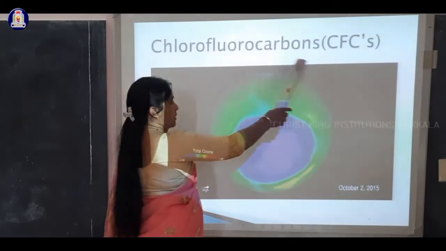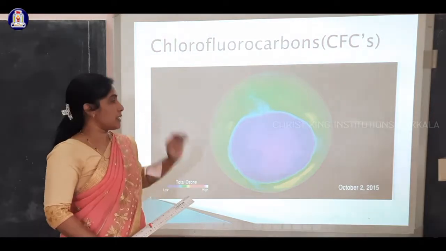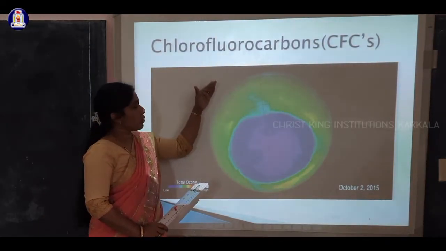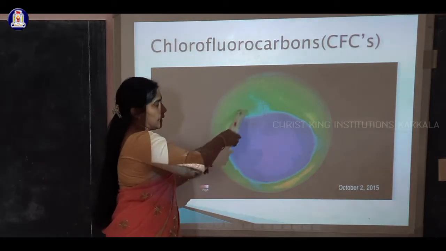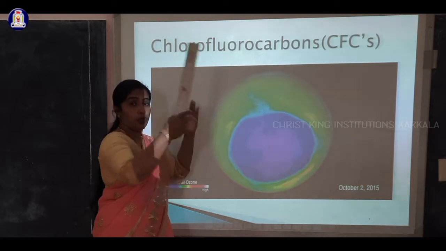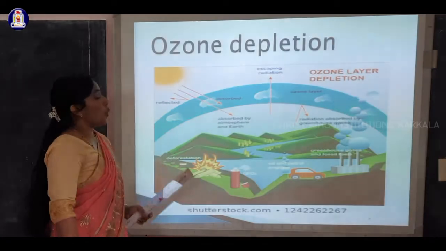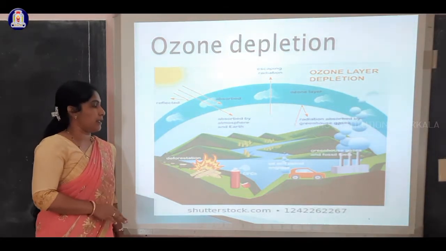Ozone protects the earth's surface from ultraviolet rays released from the sun. When the sun emits UV rays, they are blocked by the layer called ozone. If it is depleting and the earth is exposed to UV rays, what will happen?